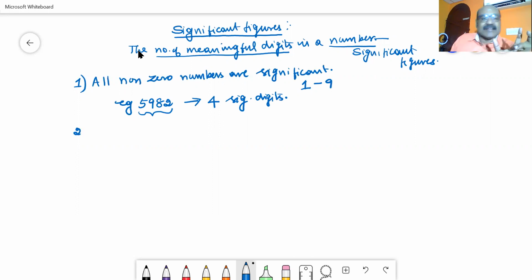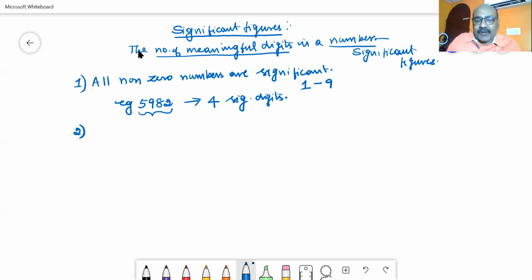Then what is the second point? The second point is whether all zeros are not significant in all cases. It is not like that. When you are considering zeros, sometimes the zeros are significant.